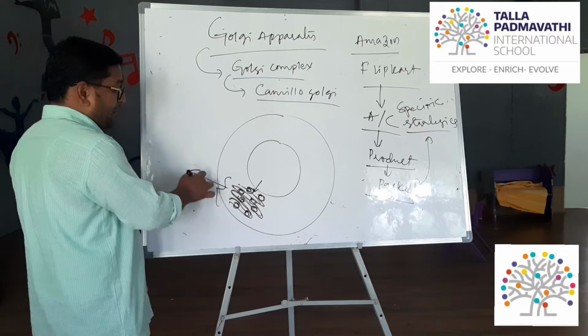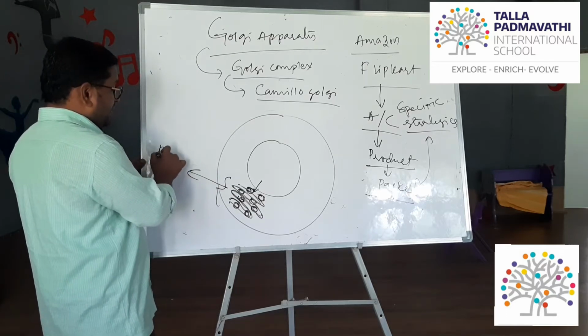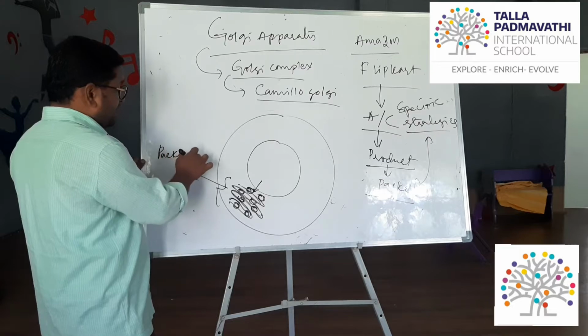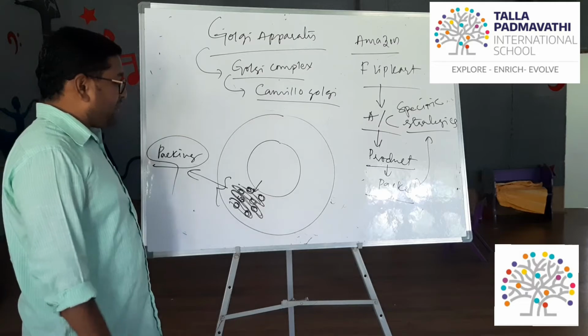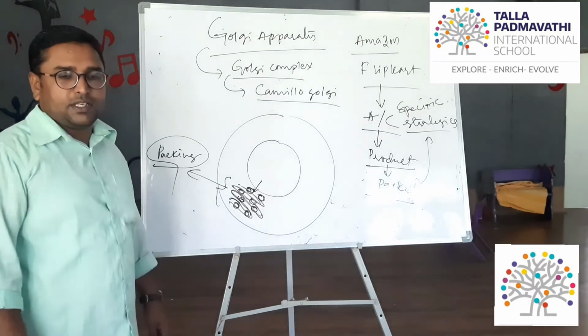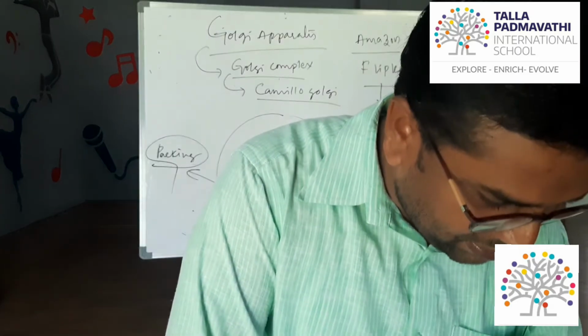Who helps in the packing of the products of the endoplasmic reticulum? Packing and transport is the major function of the Golgi complex. You have to remember this.